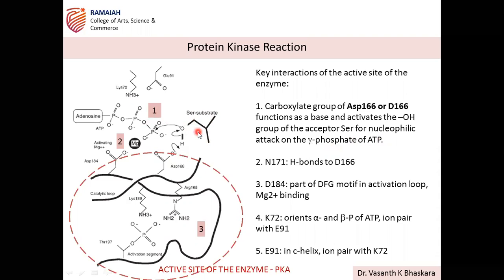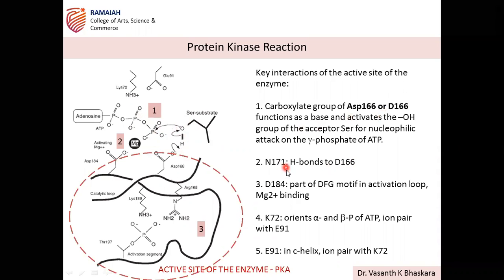You have to have the substrate, that is another protein, as I said, which is undergoing phosphorylation. And these are serine, threonine, tyrosine. So they have got a hydroxyl group on which phosphorylation is taking place. Then your enzyme, this is the enzyme at catalytic site D166. This carboxylate group of aspartic acid is influencing or initiating this phosphorylation reaction. And another one is ATP, which has the phosphate group. All this in the first step is initiated by the D166 residue.